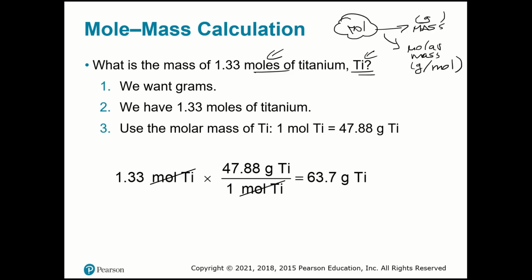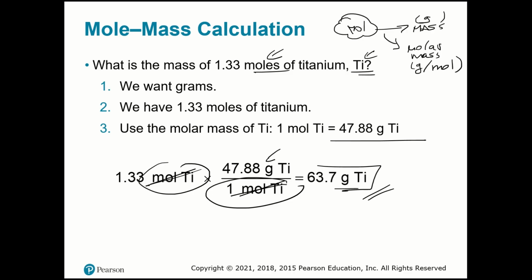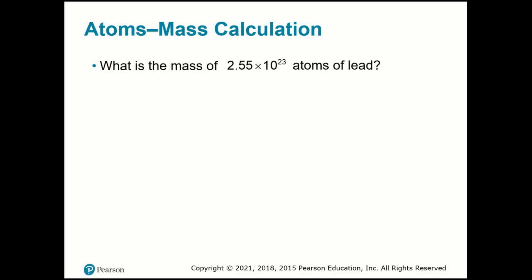So using the molar mass as the unit factor, I'm going to put moles down here because I want to cut off moles, because what I want is grams. So then I have 63.7 grams of titanium, because I multiply 1.33 times 47.88. Okay? I encourage you to pause your video and try by yourself.